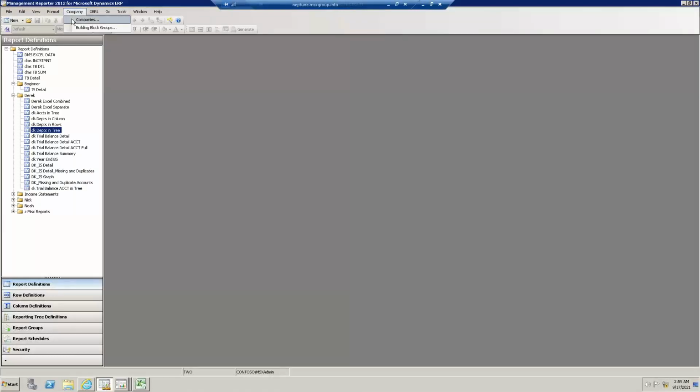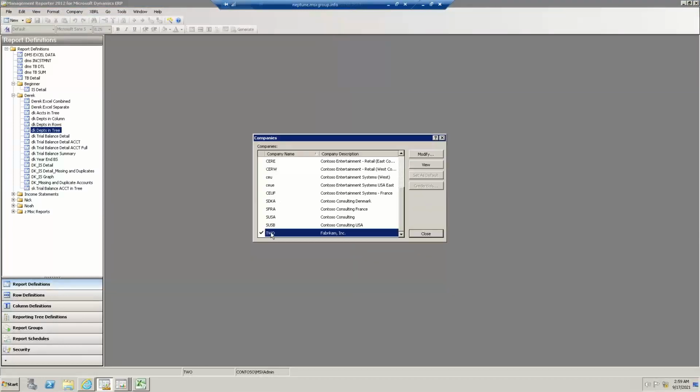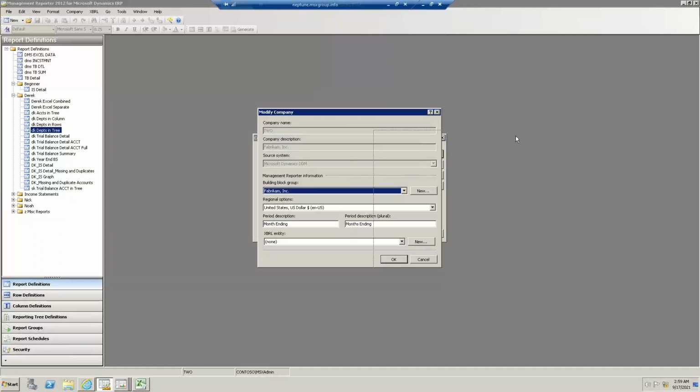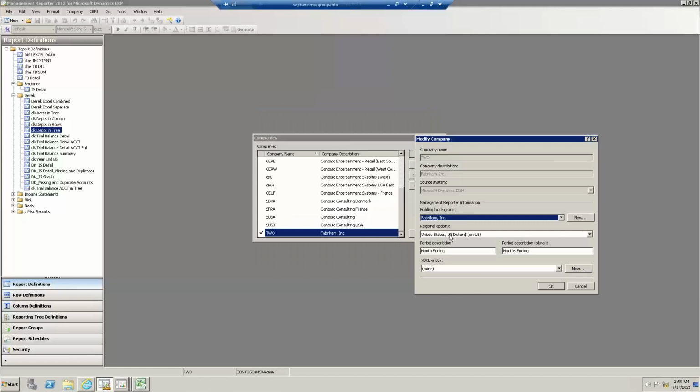That is in our company area. For this company that I'm currently logged into, and normally all companies I have, if you're a multi-company environment, normally all of my companies, I store all my rows, columns, and trees inside one file or one building block group. So here as I click on the modifier view buttons, let me show you the one field I'm referring to. All right, so here's the building block group. Usually it's called default that your reports are stored into out of the box, like you see this list here, but we really just created another one for maybe different demonstration purposes.